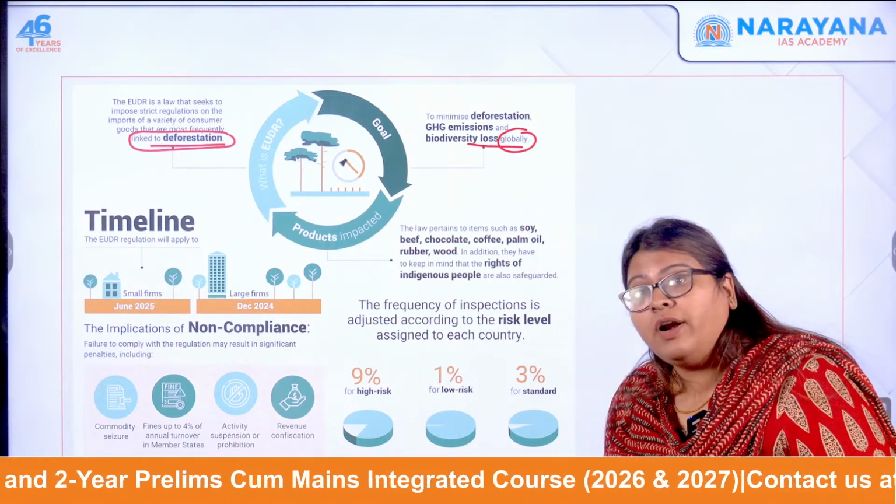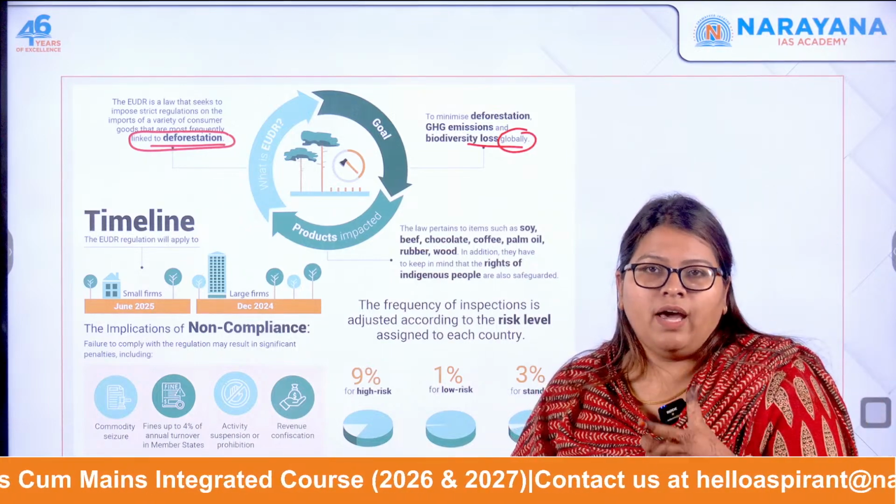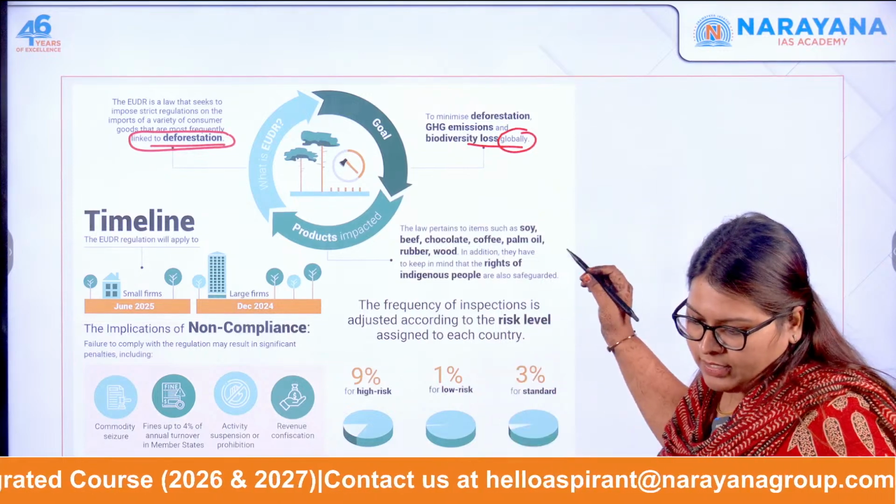So what are all the products that are involved? Very, very important, okay? They can ask you under the EUDR laws whether coffee is involved, whether rubber is involved. Very, very important for you to take note of.